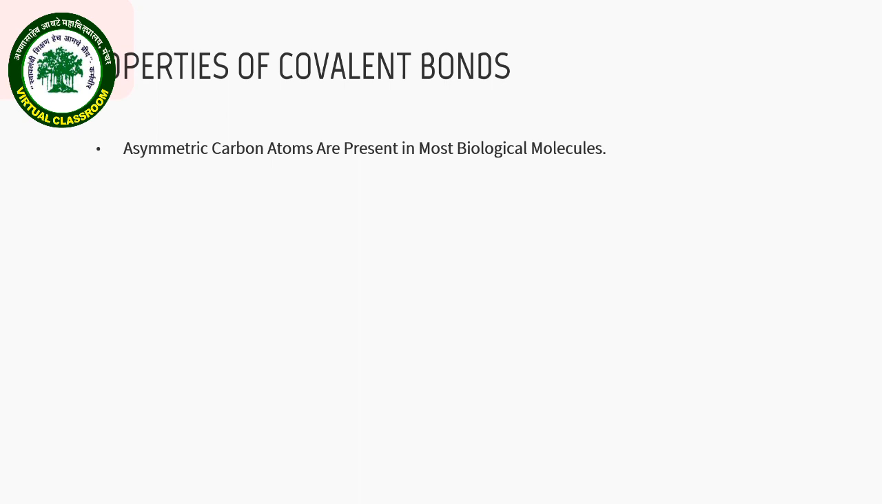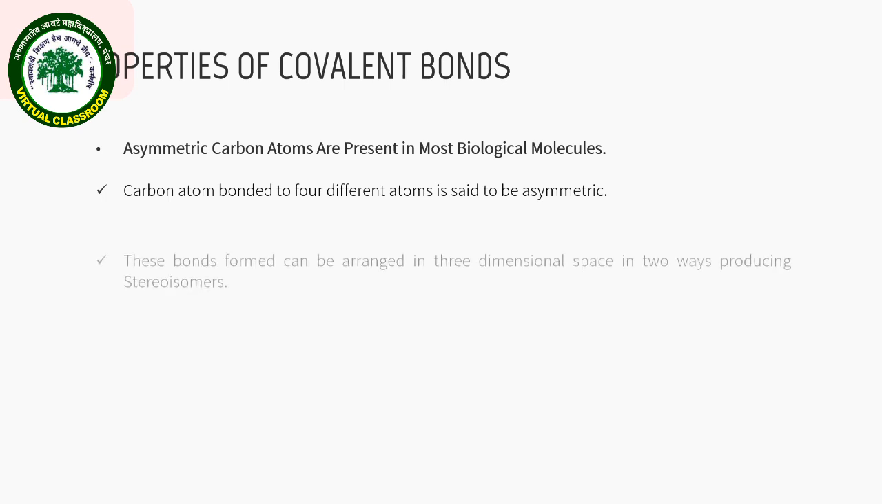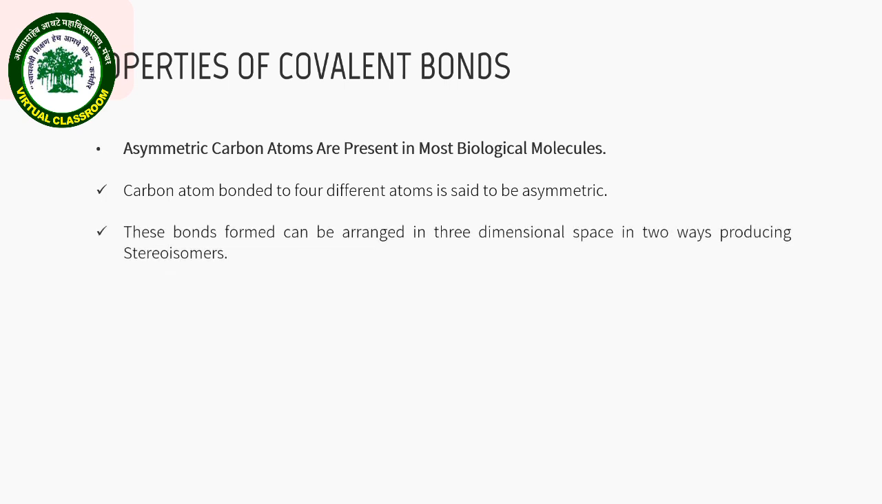Asymmetric carbon atoms are present in most biological molecules. A carbon atom that is bonded to four different atoms or groups is said to be asymmetric. This asymmetric carbon atom is also called a chiral carbon. The bonds formed by an asymmetric carbon atom can be arranged in three-dimensional space in two different ways, producing molecules that are mirror images of each other.